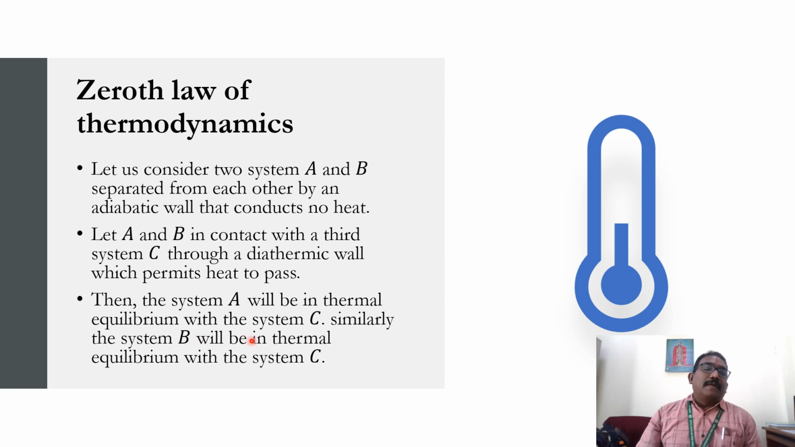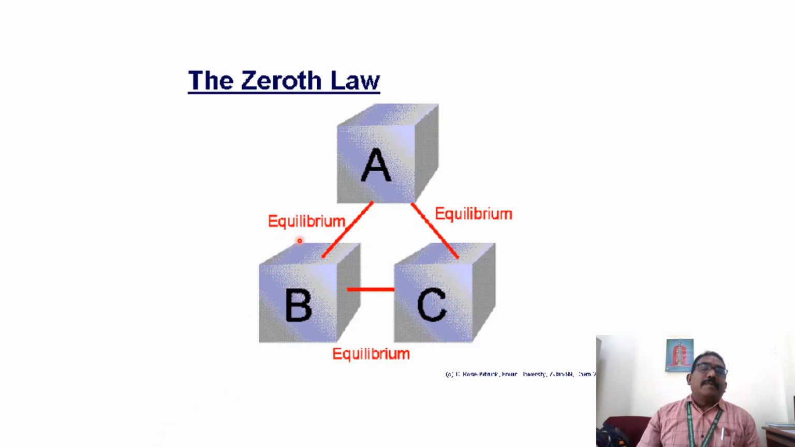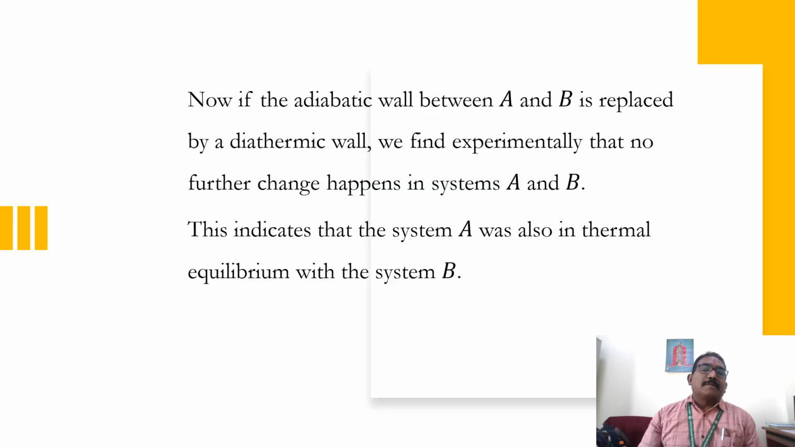Similarly, system B will be in equilibrium with system C. So A is equal to B, B is equal to C, so A is equal to C. All the systems are in thermal equilibrium. This is the zeroth law of thermodynamics.